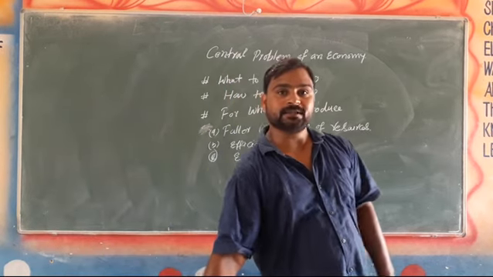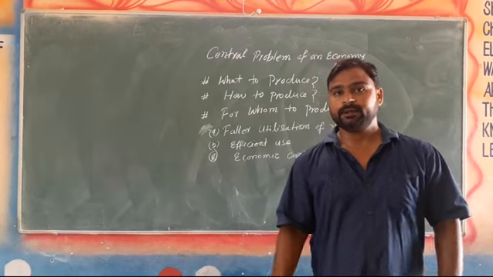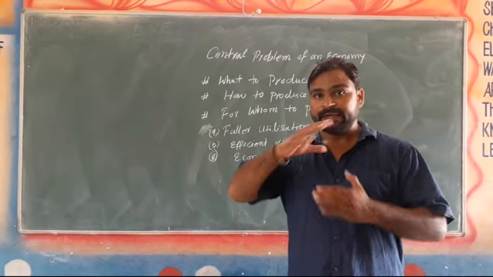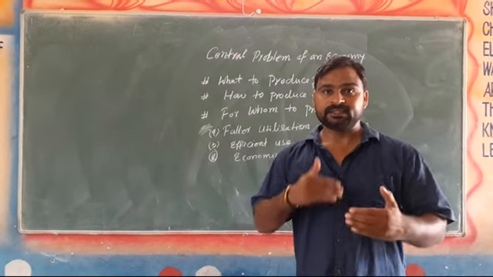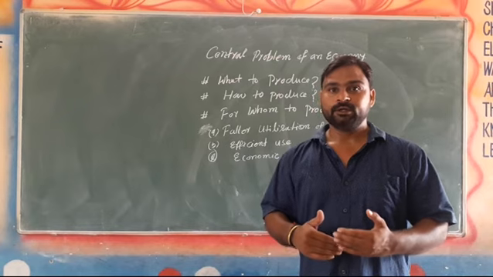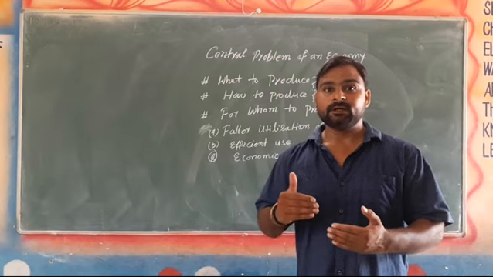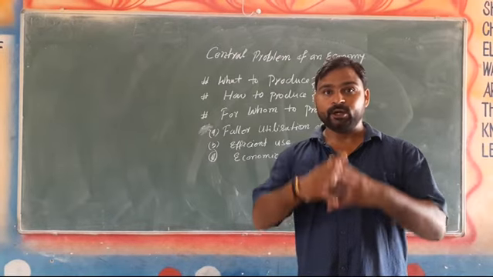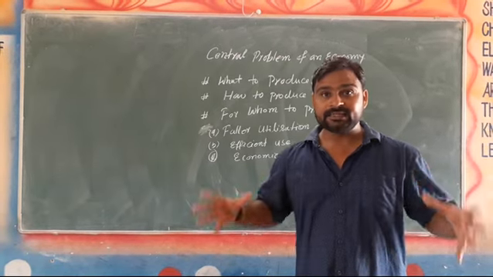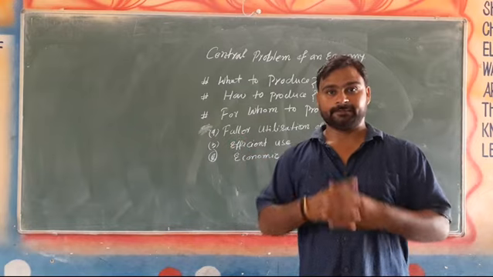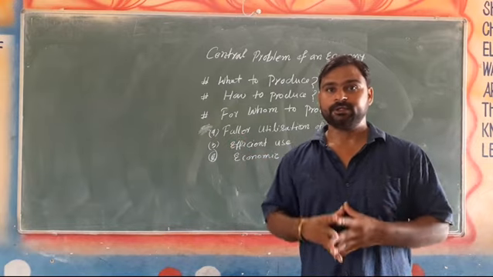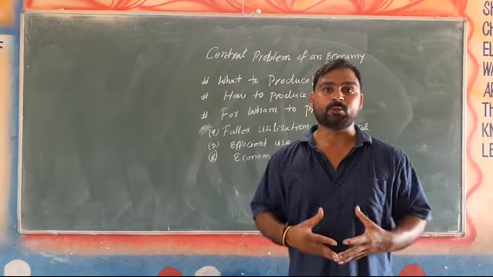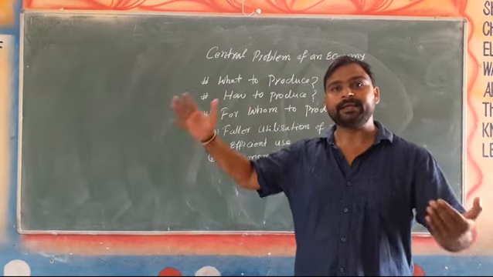Every economy faces the problem of economic growth, means year by year the challenge for every economy is to increase the production capacity or producing capacity, or increase the GDP of the country, GDP of the economy. So these are the central or basic problems which every economy faces.